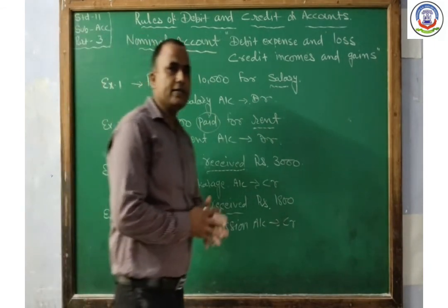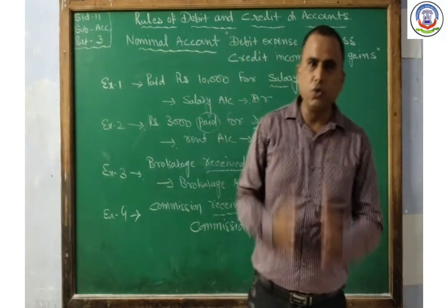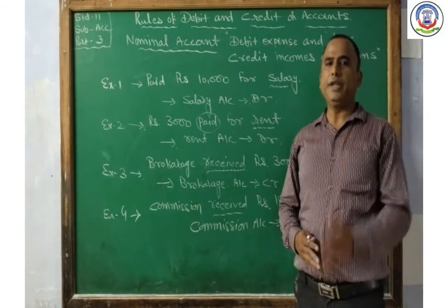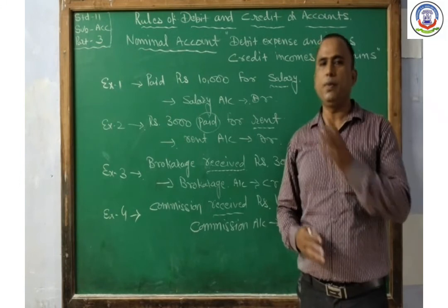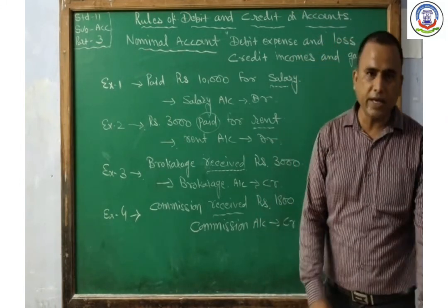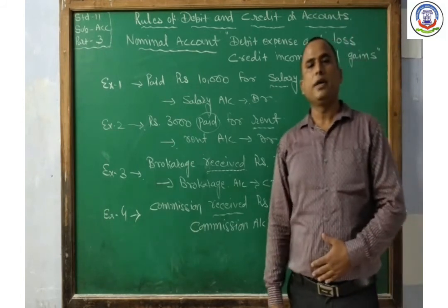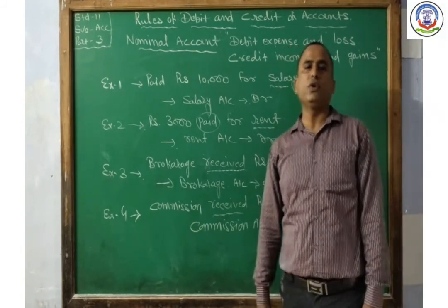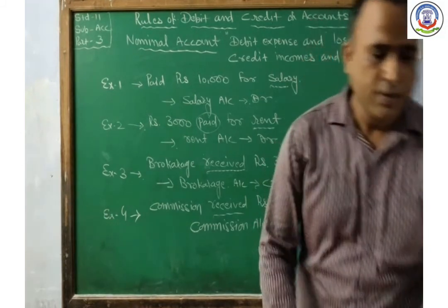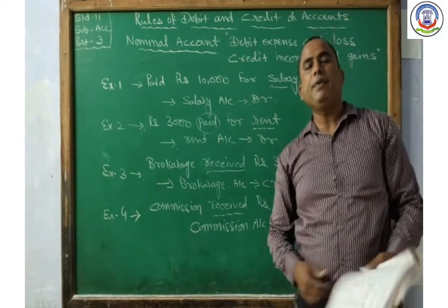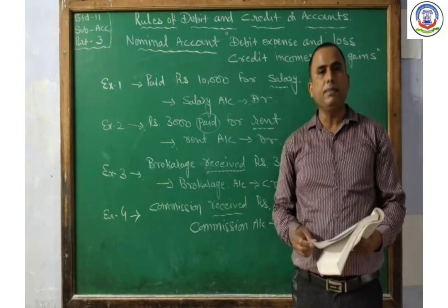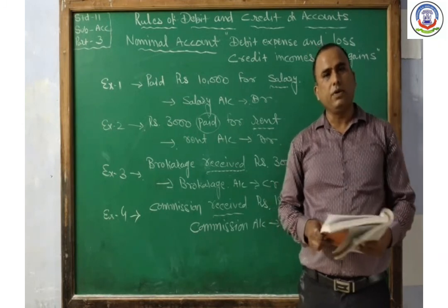So students, we learn the rule of debit and credit for the personal account, for the real account, and for the nominal account. For the personal account, debit the receiver and credit the giver. For the real account, debit what comes in and credit what goes out. And for the nominal account, debit all the expenses and losses and credit all the income.